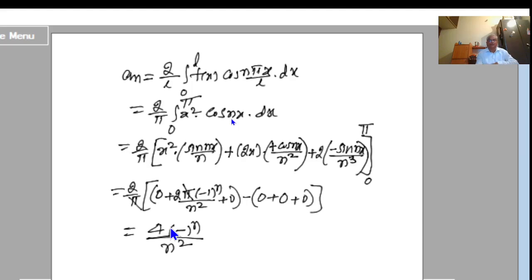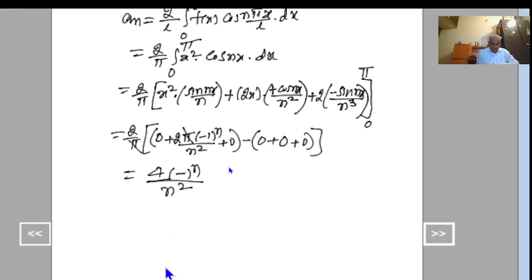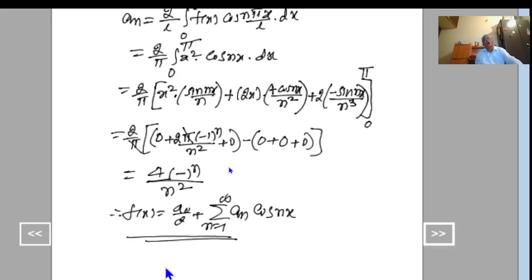This is our an. So therefore, f of x is equal to a naught by 2 plus summation n from 1 to infinity an into cos of n pi x by L. Here L equal to pi, therefore this is our cos nx. So this is the required half range cosine series.